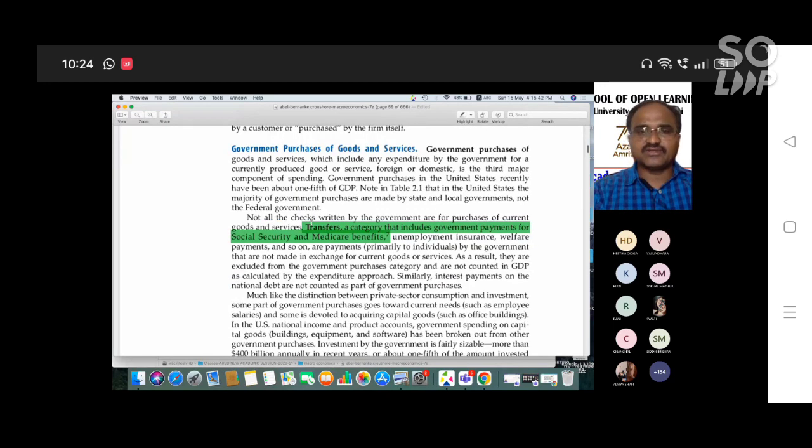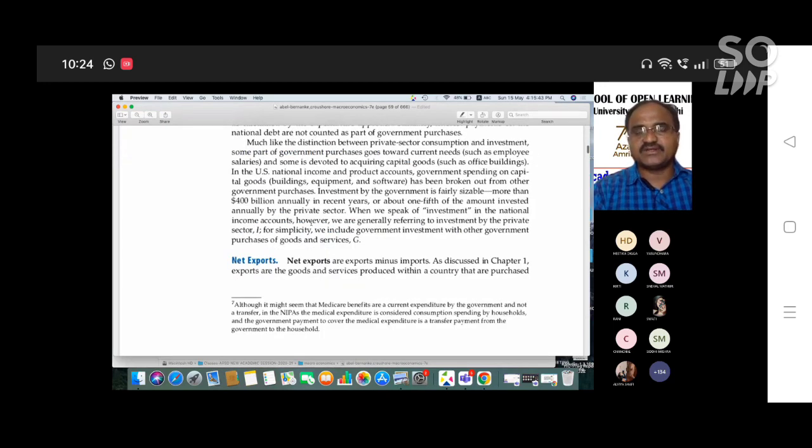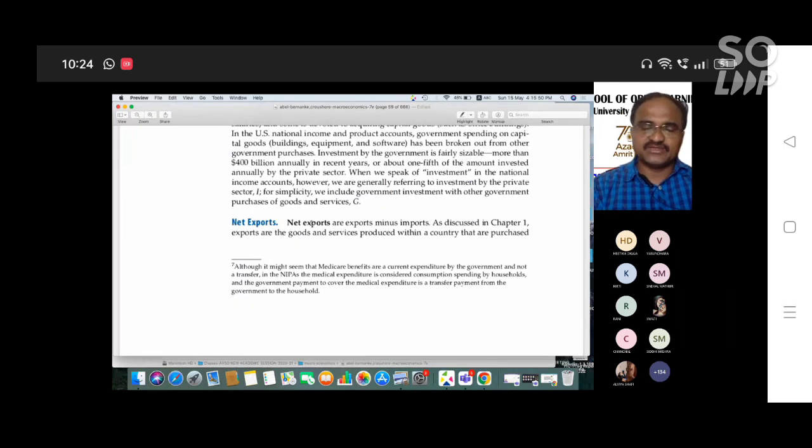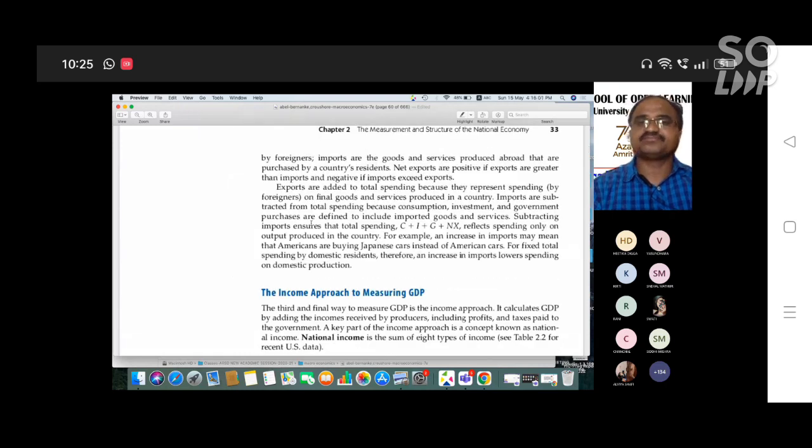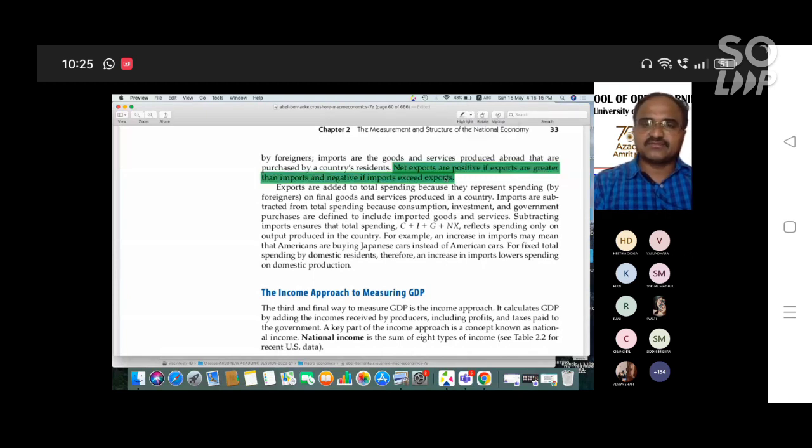So this is the basic component of the expenditure method. Another important component is net exports. Already we discussed that net exports are the goods and services produced within a country and purchased by foreigners. If net exports are positive, exports are greater than imports. If negative, imports exceed exports. So the nation sometimes has a surplus and sometimes a deficit.